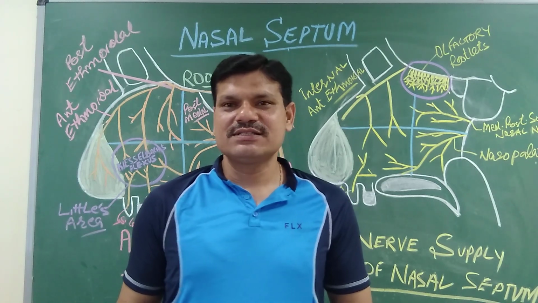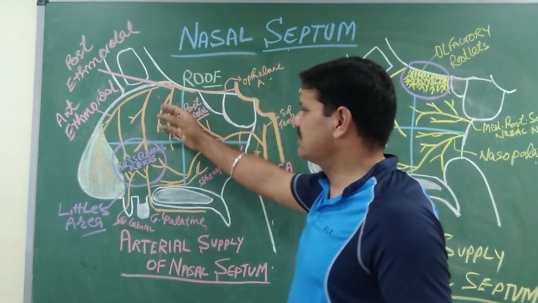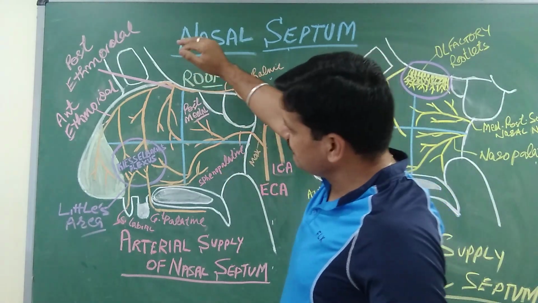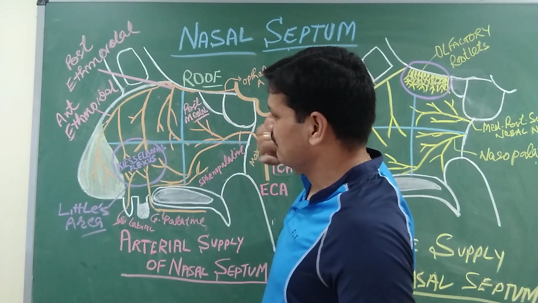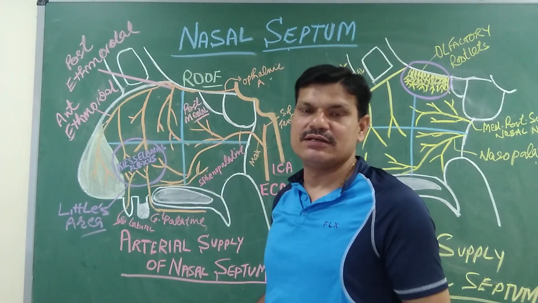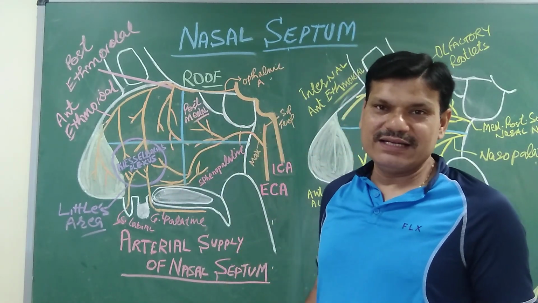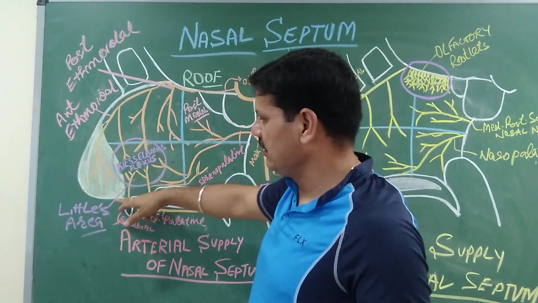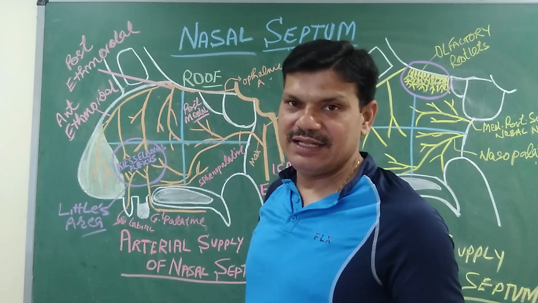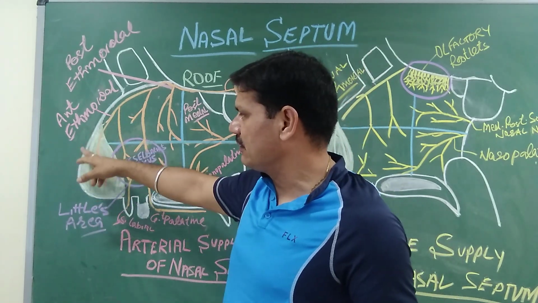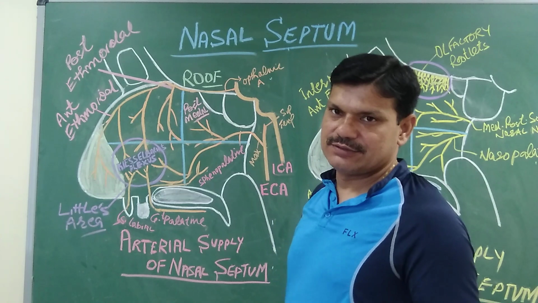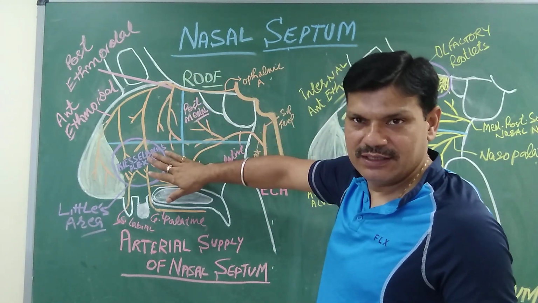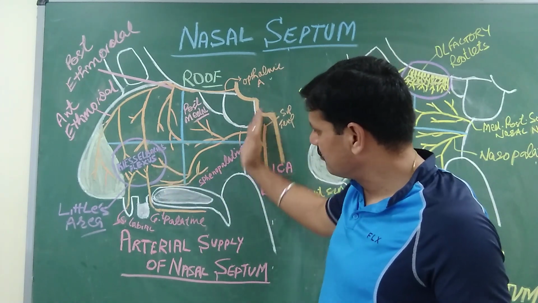So today we will discuss the blood supply and the nerve supply to the nasal septum. So first we will discuss the blood supply to the nasal septum. The nasal septum, which is osteocartilaginous, the cartilaginous part is formed anteriorly by the septal cartilage as well as the septal process of the inferior nasal cartilage, and the bony part by the perpendicular plate as well as the vomer.